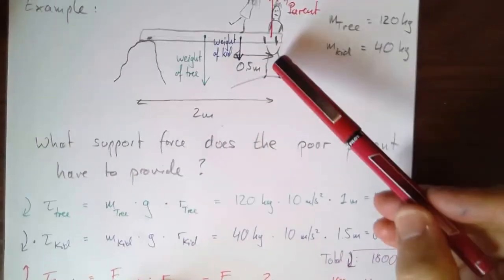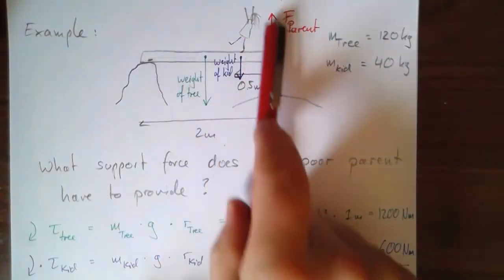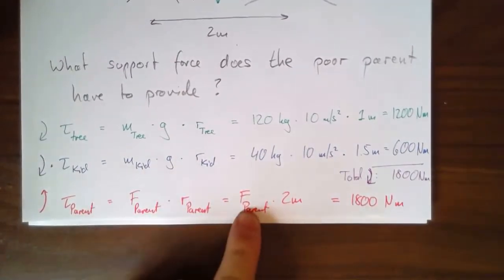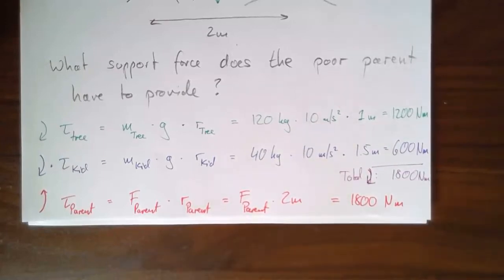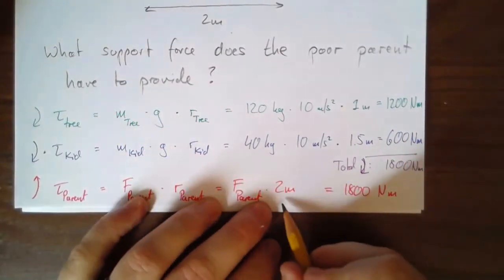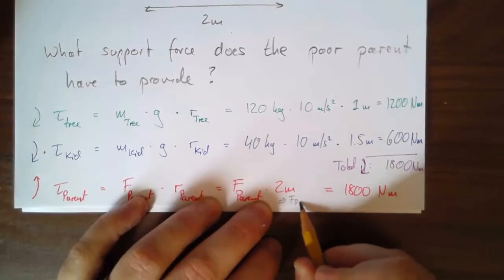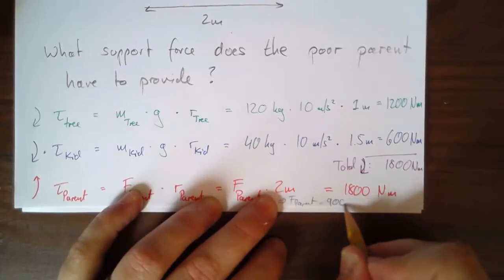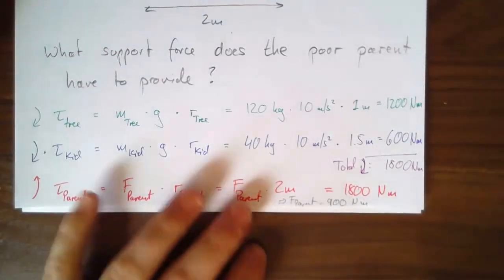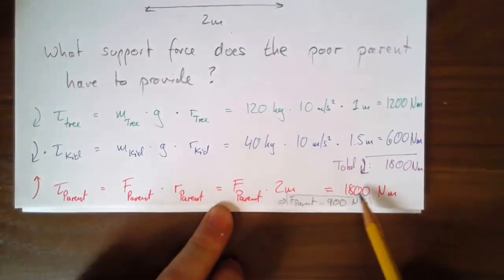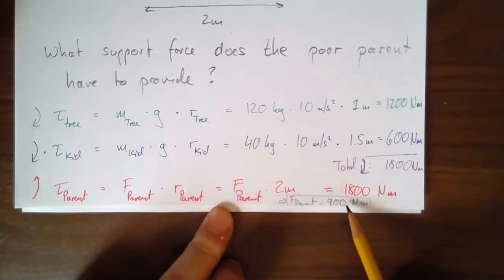This is the only torque that's helping the counterclockwise, right? It's stopping the clockwise rotation. So it's the only one. It has to be equal to 1800. So we can see that the parent has to supply a force that's equal to 900 newtons. I'm going to squeeze this down here because it's simple enough that you can see it. F parent. I know you can't read it, but you know what I'm writing. 900 newtons. Right, this is my final answer. What times 2 is 1800? Well, 900 newtons.